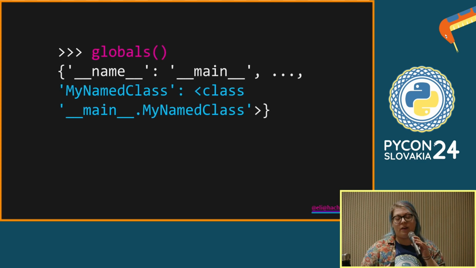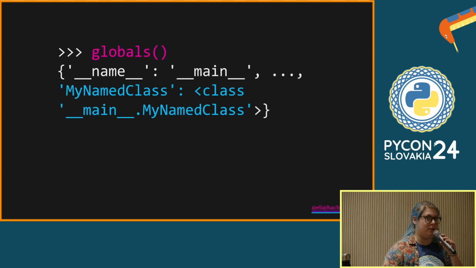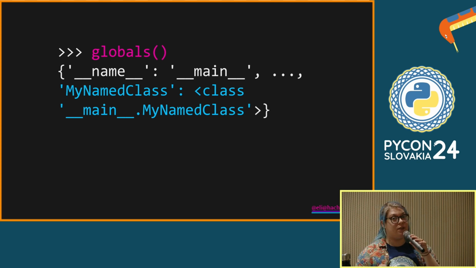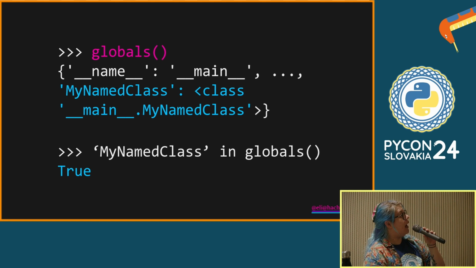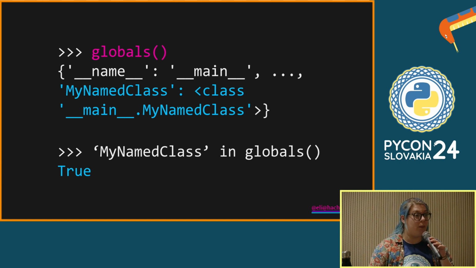Let's come back to the idea of whether something is in the namespace. We're looking at the namespace here by calling globals. And we can see that our class definition, because class definitions are also objects in Python, we can call this and it will instantiate an instance of this class for us. And one way to check if something is in the namespace is just by saying, okay, is this in globals? And it'll say true. And we'll use this to check when things are in the namespace or not.